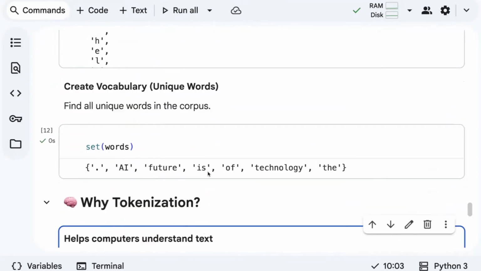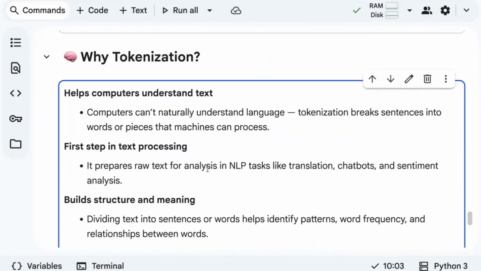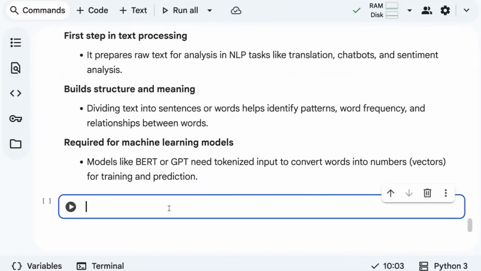So this is all about tokenization that you need to master. A quick recap: we discussed what is tokenization, what is corpus, what is document, what is vocabulary, what is tokens. And the different approaches: sentence tokenizer, word tokenizer, and word punctuation tokenizer. We also discussed how to find unique words and how to split into characters. So this is all about tokenization.